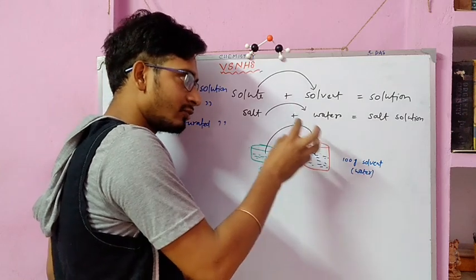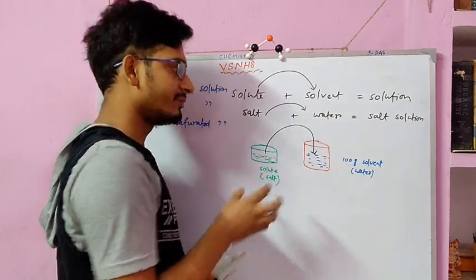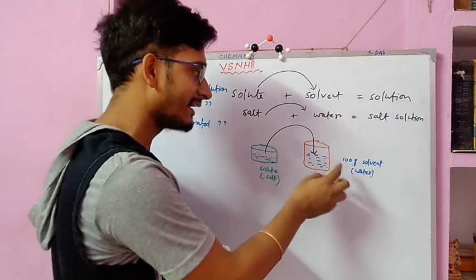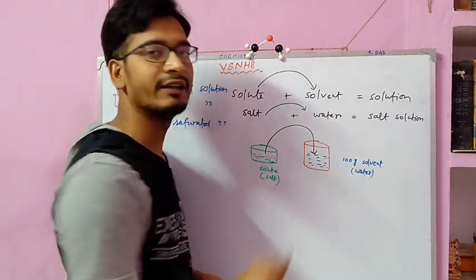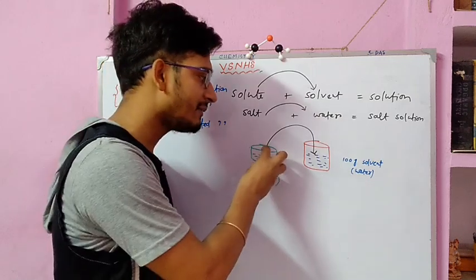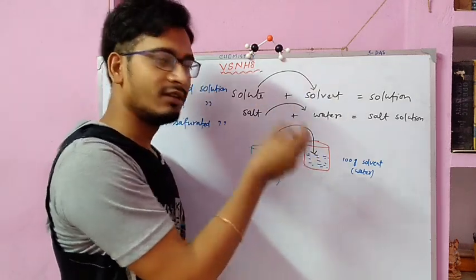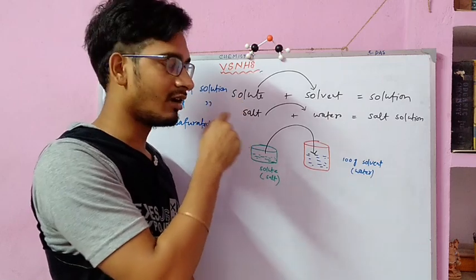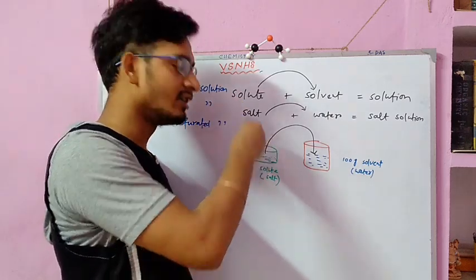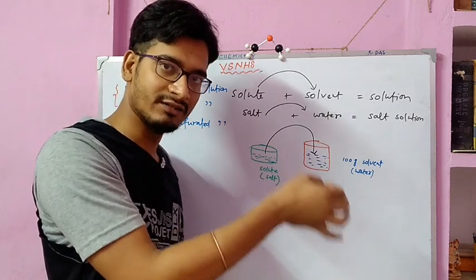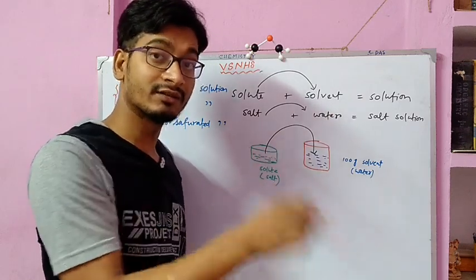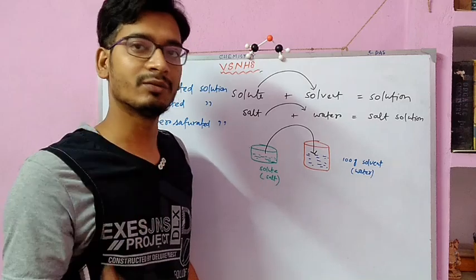So solubility can be defined as the maximum amount of solute that can be dissolved in 100 gram of solvent. In the previous definition of saturated solution, we said that we added one spoon getting dissolved, second spoon getting dissolved, but third spoon is not totally dissolved.